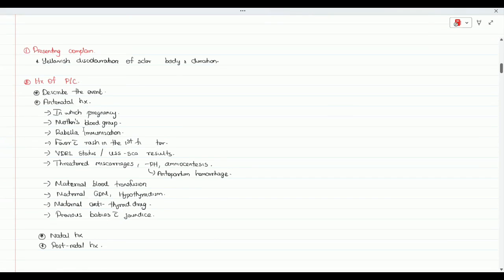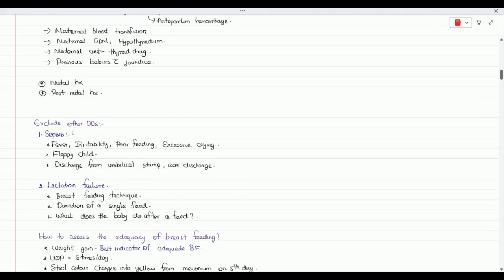Okay, and other differential diagnosis. Important one is sepsis. You can ask in the history whether the child has a fever and there is movement issues and there were feeding issues with the baby, and how was the baby at the time of delivery and even after that, whether active or floppy, and any problems related to the umbilical stump, any discharge, reddish discoloration, or any bleeding. So those are related to the sepsis.